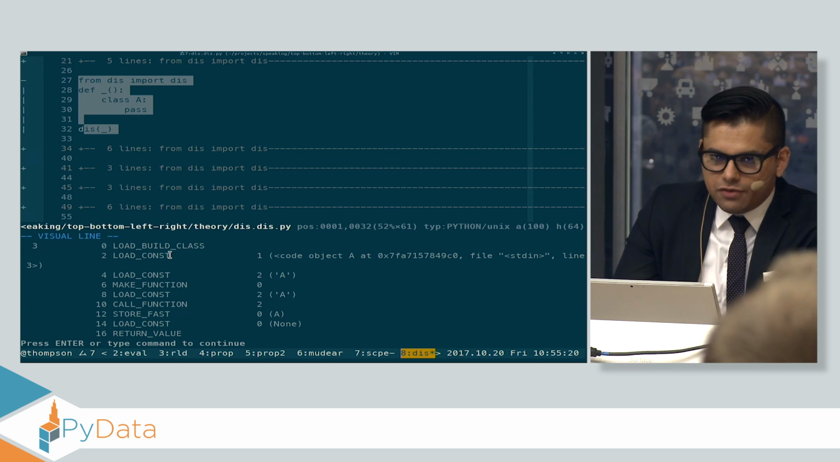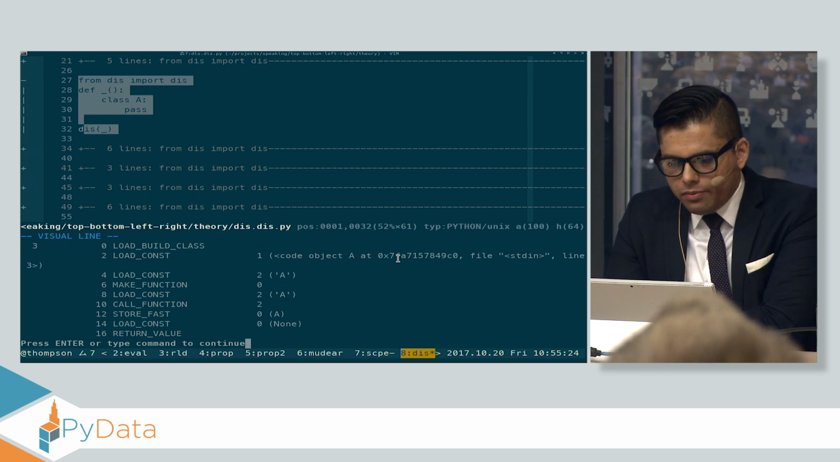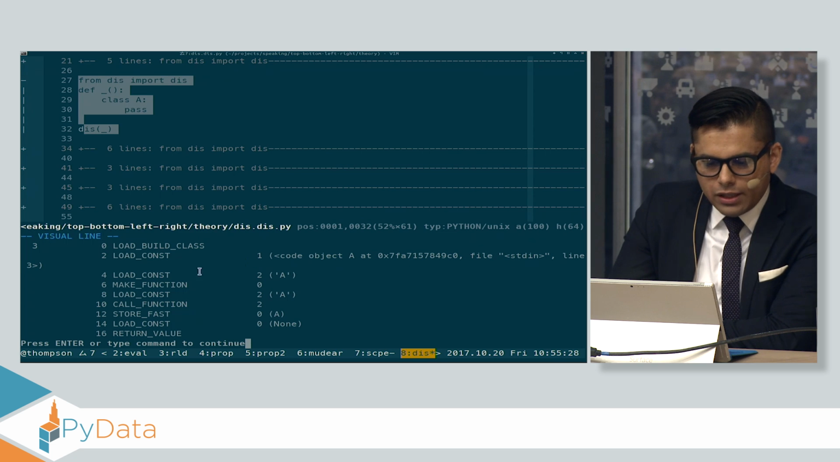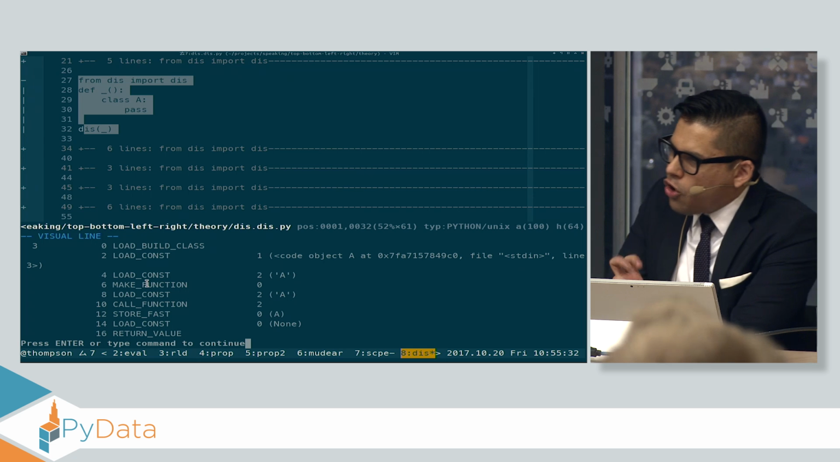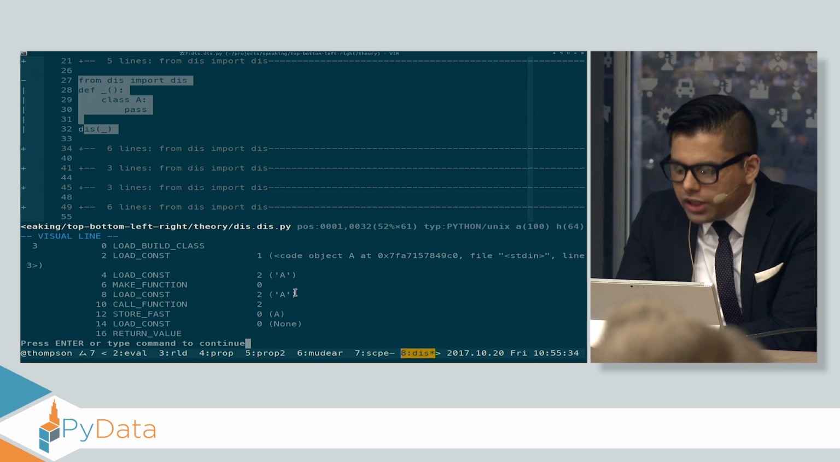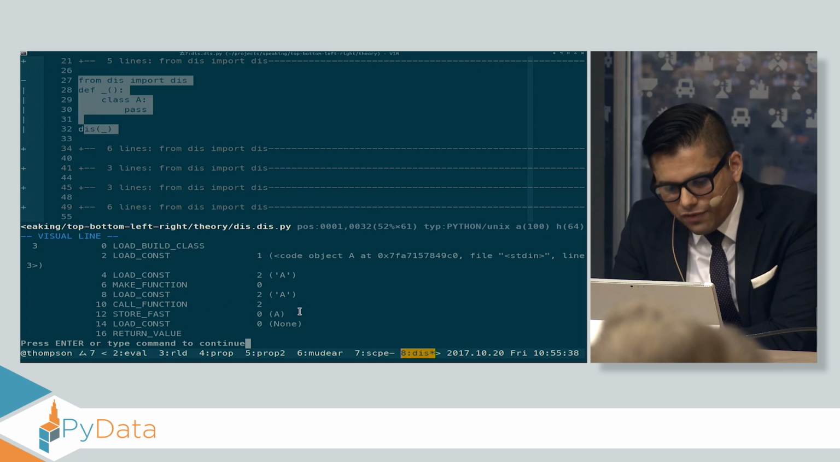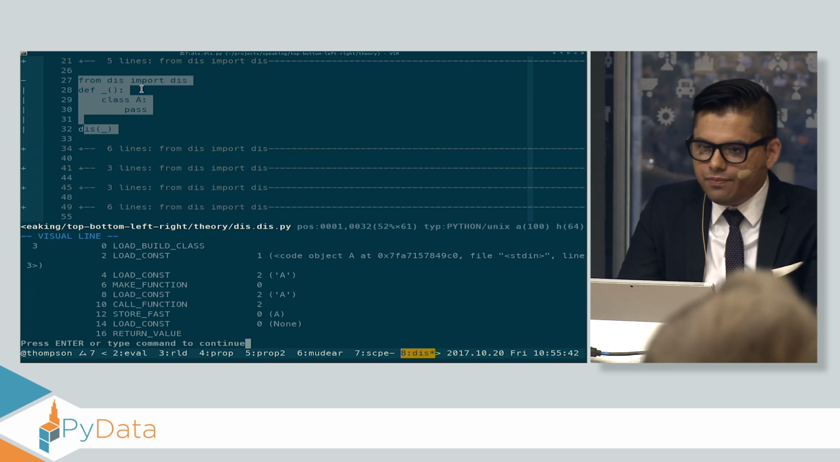It loaded a constant value, and that constant value was a code object sitting at some point in memory named A in some file, standard in. It loaded a constant, the name A. It called this thing called make function. It loaded another constant. It did a bytecode called call function. It stored that to the variable A. It loaded None, and it returned it, because this function returns None.